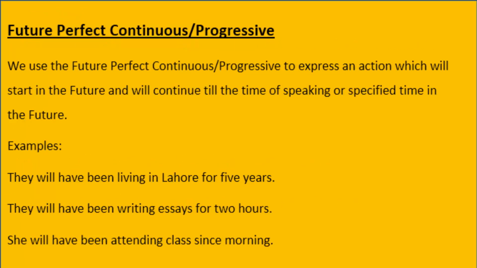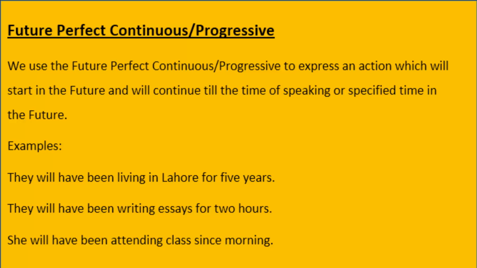Let's discuss the last tense of all the 12 tenses, future perfect continuous or progressive. We use the future perfect continuous or progressive tense to express an action which will start in the future and will continue till the time of speaking or a specified time in the future. We may call it a longer continued action in the future.